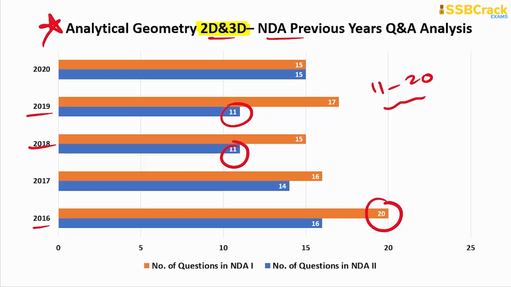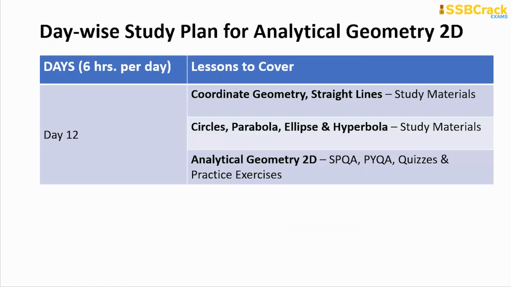If he has prepared already for this chapter, then and only then do the revision, because without preparation you cannot do the revision of the topic. So what's the study plan for this? Then just one day is enough, because here what you are doing is just revising the study material for the important formulas on coordinate geometry, distance formula, section formula, okay, and the straight lines, wherein you will be revising the formulas for finding the equations of straight lines in multiple forms. Then similarly, you recap the study material for circles, parabola, ellipse and hyperbola.